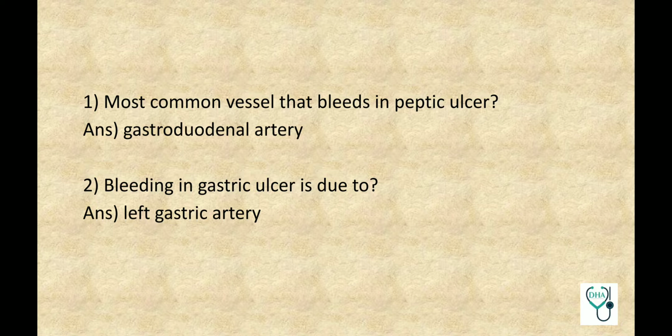Most common vessel that bleeds in peptic ulcer, gastroduodenal artery. Bleeding in gastric ulcer is due to left gastric artery.